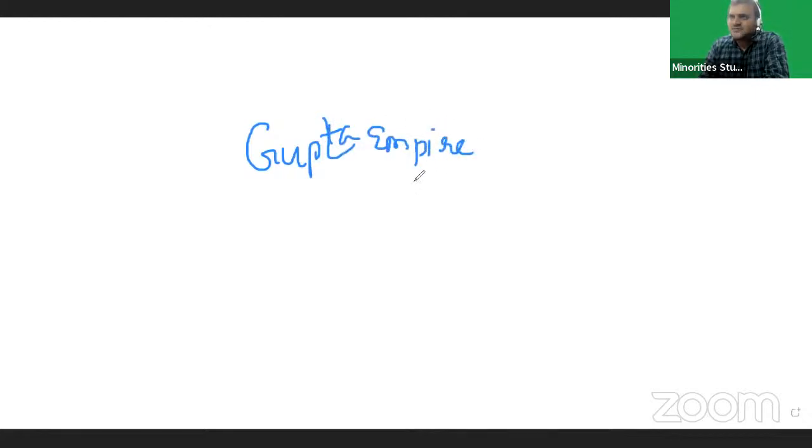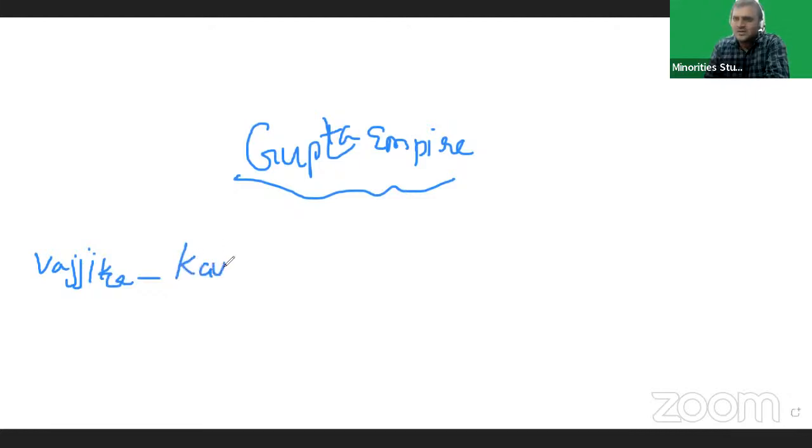To study the history of Guptas, we have several books. The first one was by Vajjika, the author of Kaumudi Mahotsava. In this book, the coronation festival of Chandragupta I was discussed.